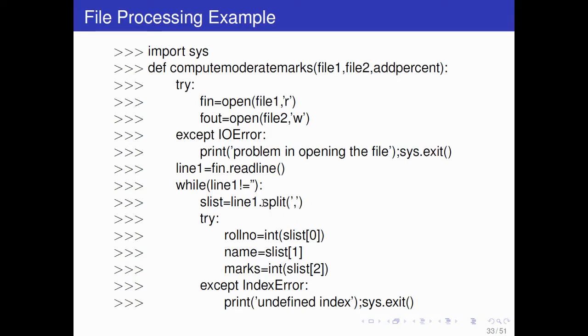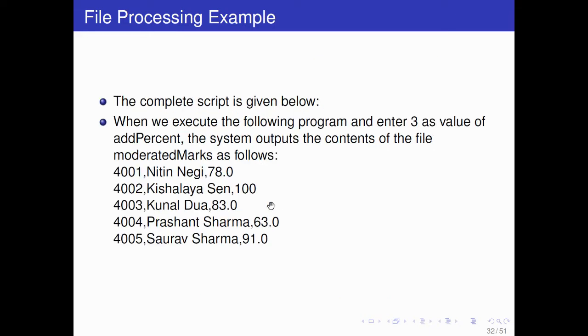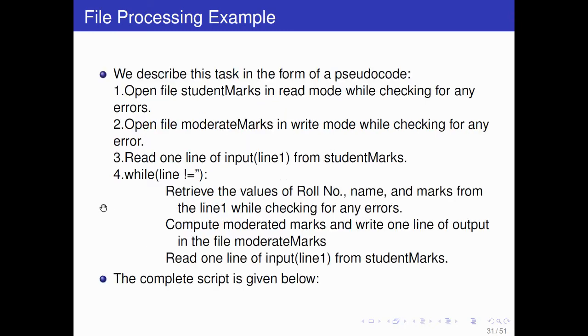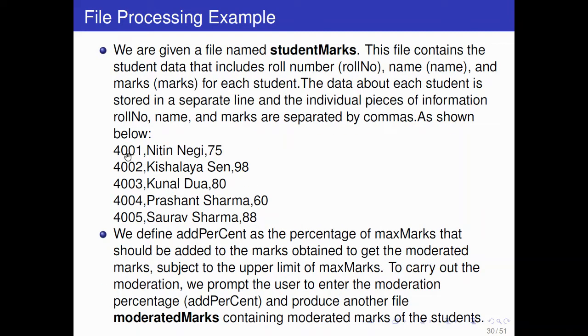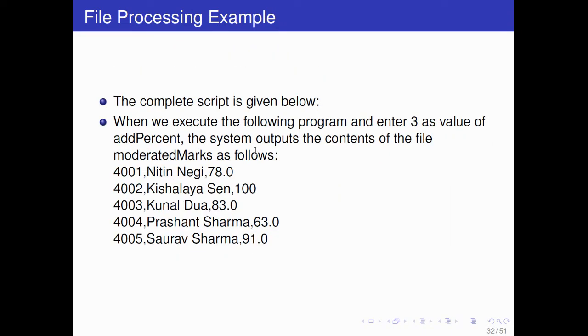So what does split do? What will it generate? Anyone can tell what is the work of split? If I execute only this line, what will it do? Sir, it will separate on the basis of comma, sir, and it will return a list. Yes, it will return a list, and inside that list we will have the roll number, 4001, then the name and marks.